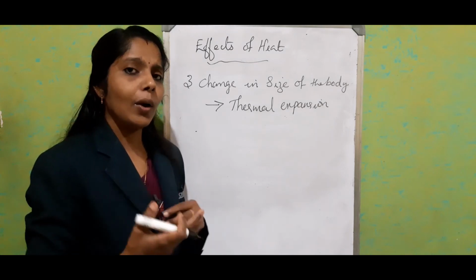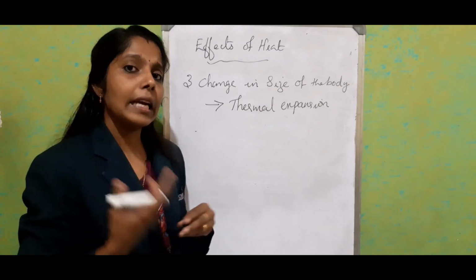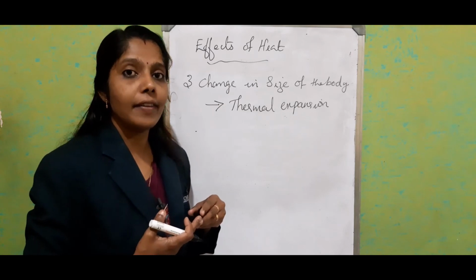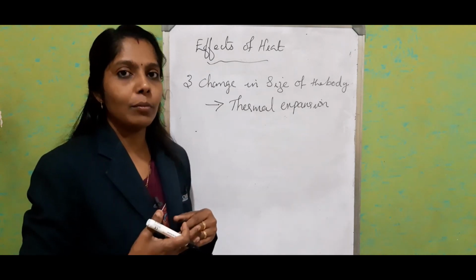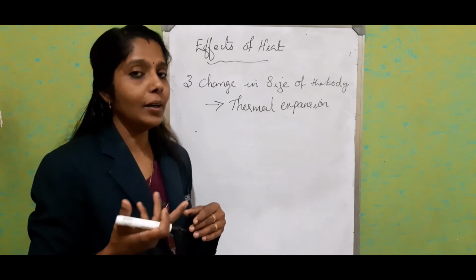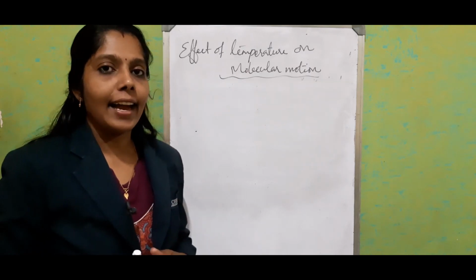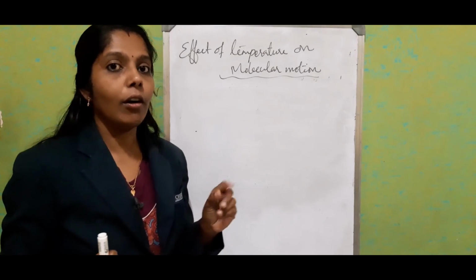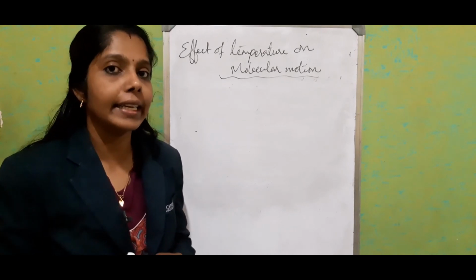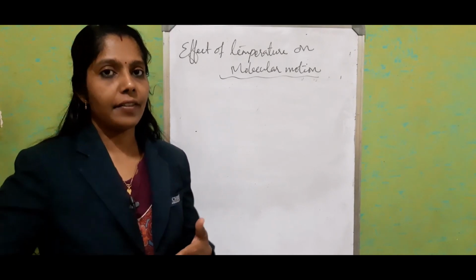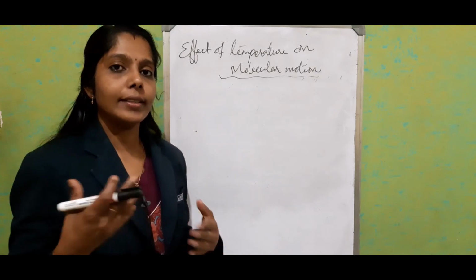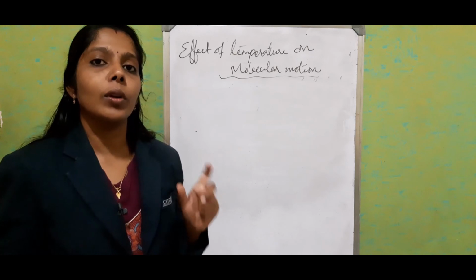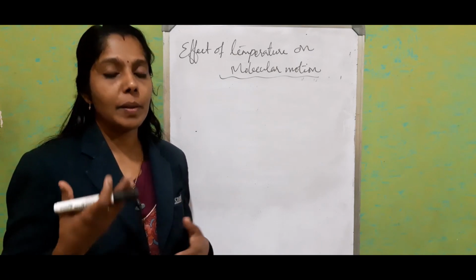Now, let us see what happens to the molecular motion when the temperature varies. We already discussed that molecular motion constitutes kinetic energy, and the average kinetic energy constitutes the temperature. As the temperature increases, the molecular motion will be maximum.